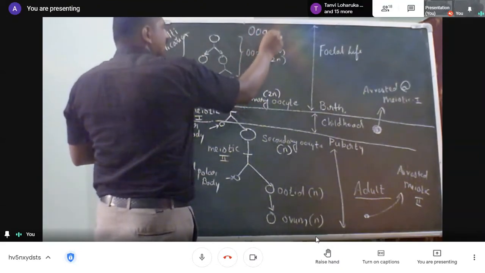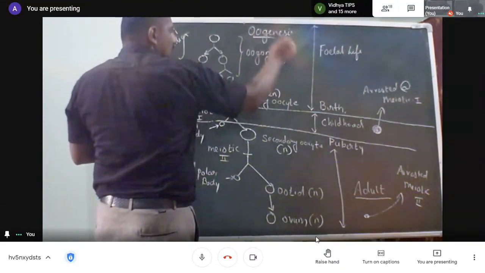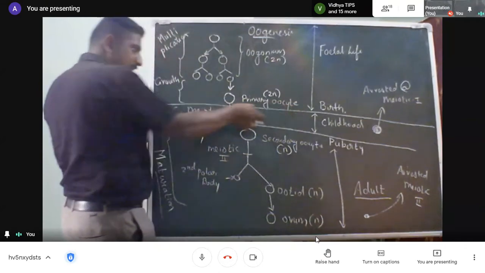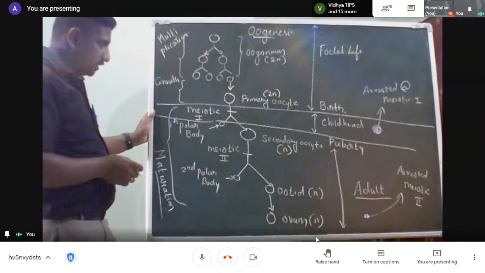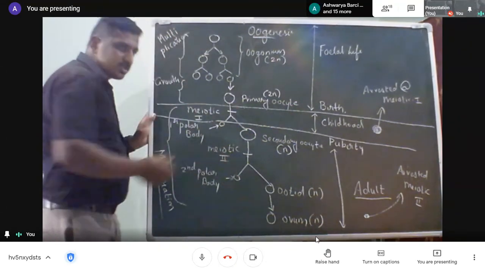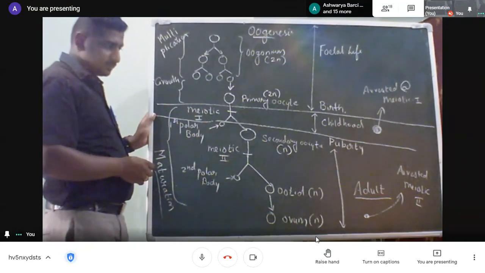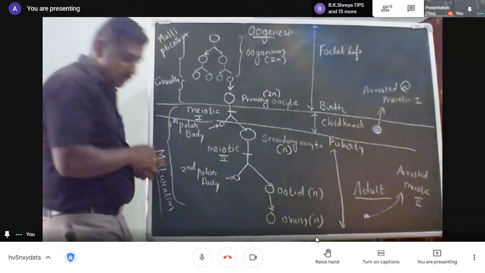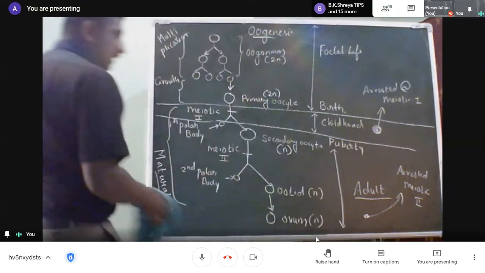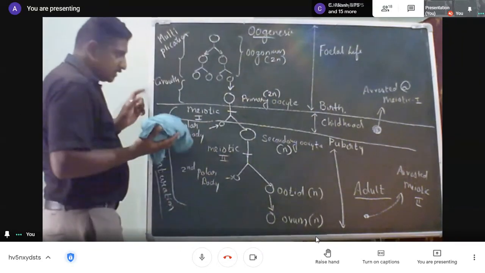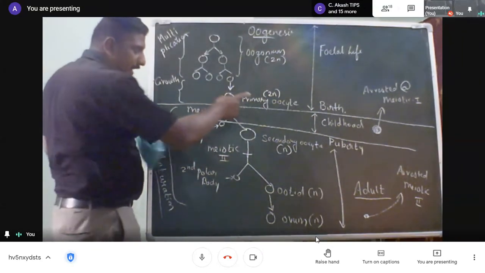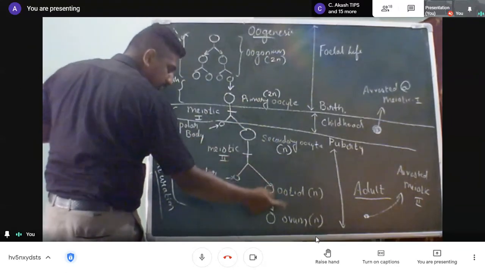Any doubt in these stages? I'm going to explain now what is occurring in childhood separately. Any doubt in the process of oogenesis? No doubt, then I'll go to follicular development. Primary oocyte, secondary oocyte, ootid, ovum.